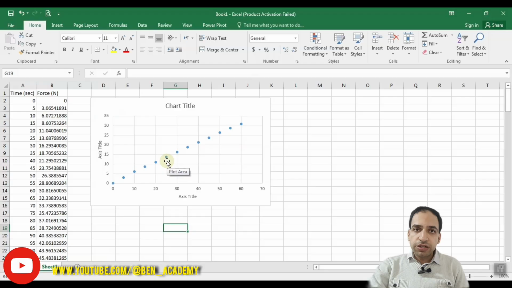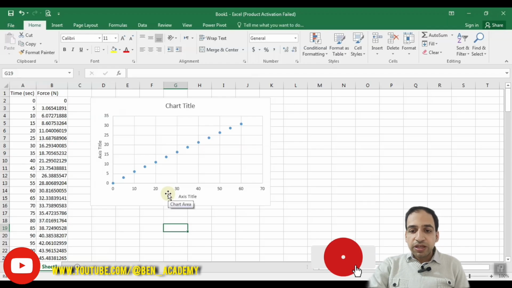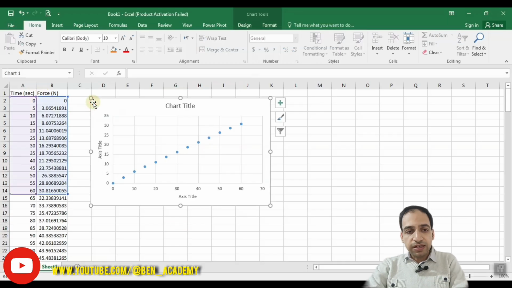Scatter diagrams are widely used in statistics, engineering, business analysis, and scientific research, and they are especially important before performing correlation or regression analysis. So what should we do to draw a scatter diagram? For example, suppose we have some data like this. These are time and force. Let me first delete this chart.